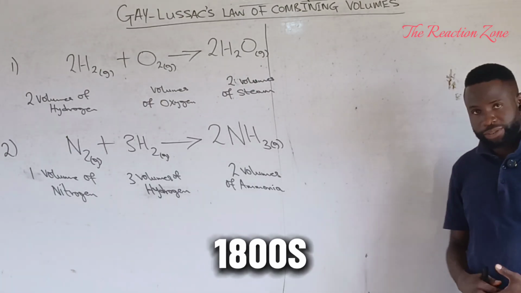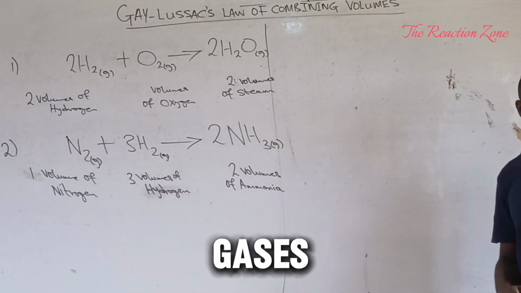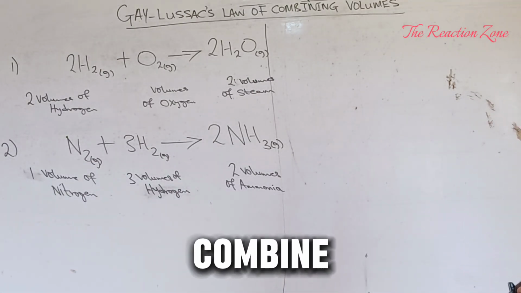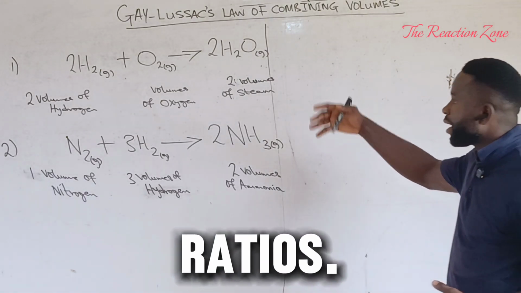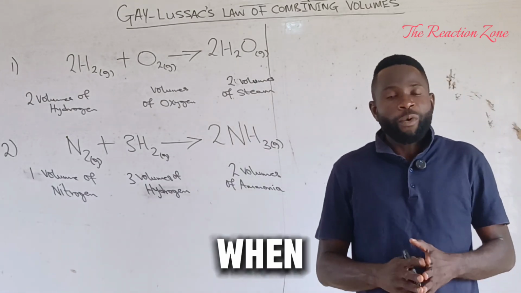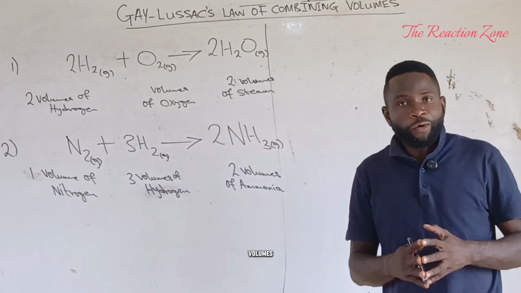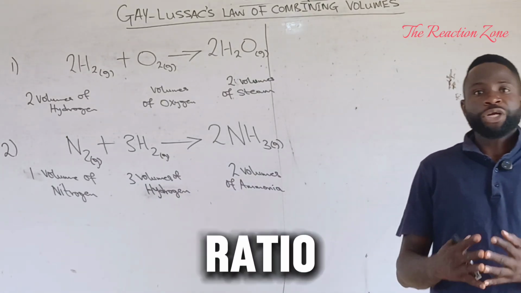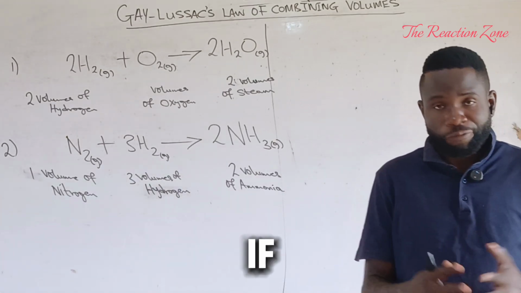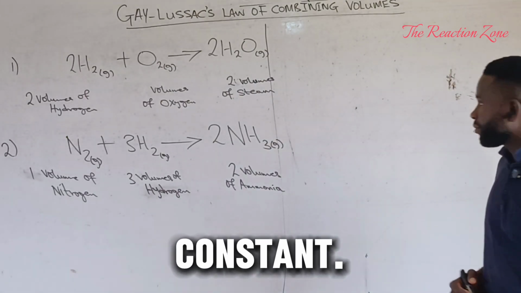In the 1800s, Gay-Lussac noticed that when gases react at constant temperature, they combine in simple whole number ratios. Gay-Lussac's law states that when gases combine, they do so in volumes which bear a simple ratio to one another and to the volume of the product if gaseous, provided that temperature and pressure remain constant.